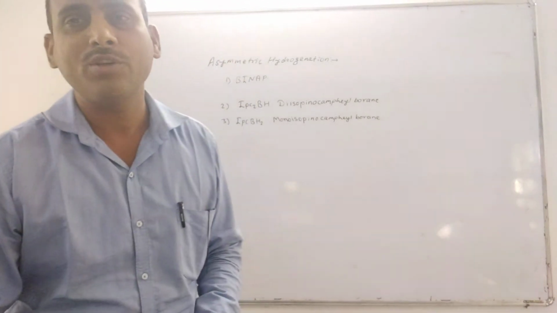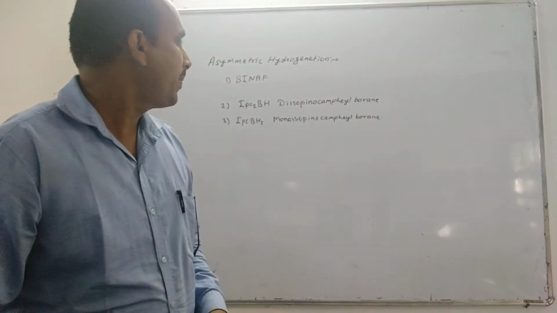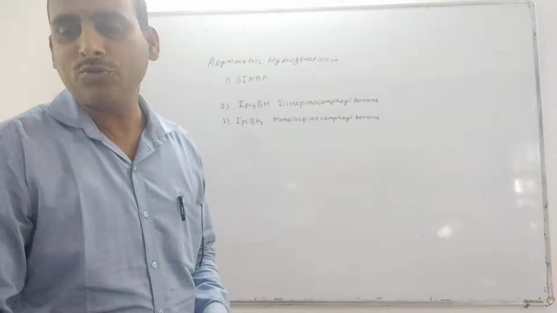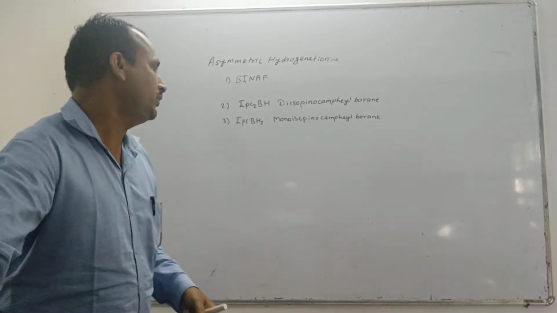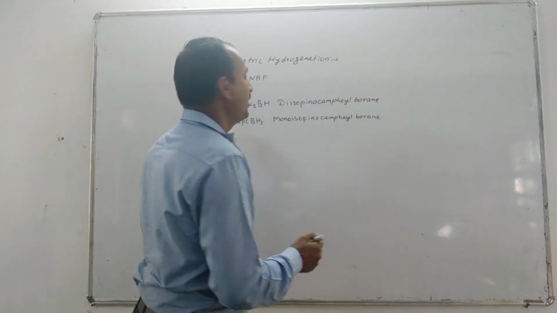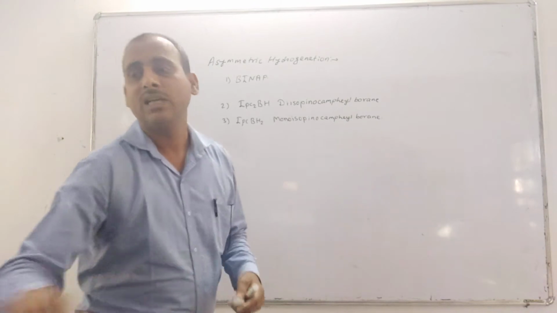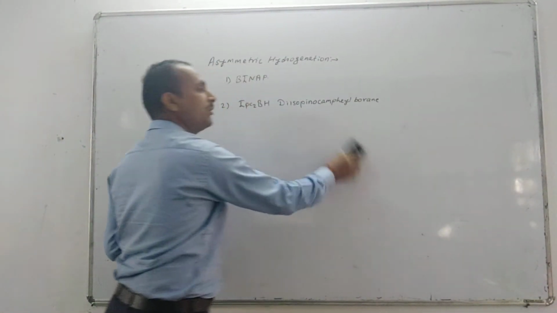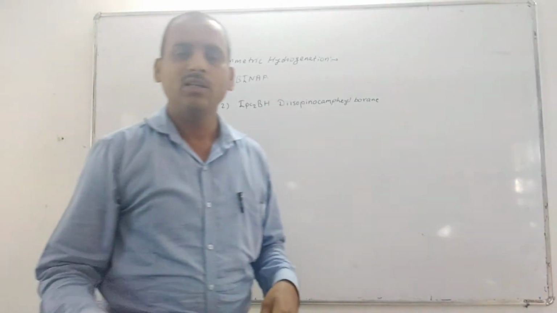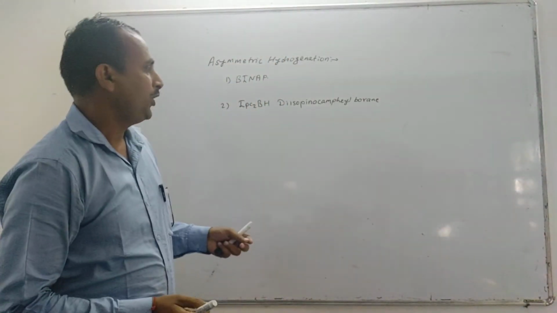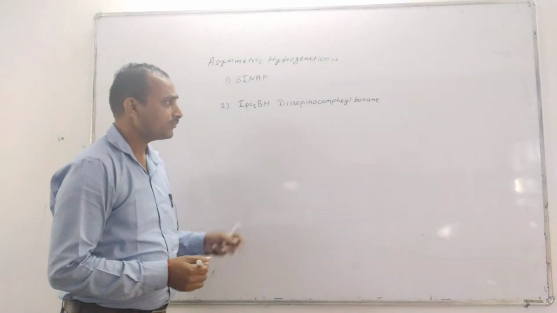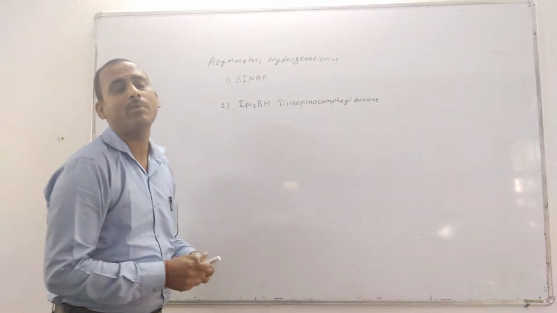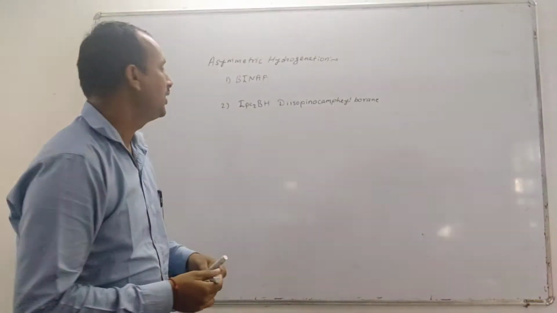Let's see the preparation of these two, IPC2BH and IPCBH2. Diisopinocampheylborane is prepared from alpha-pinene. Plus alpha-pinene gives minus IPC2BH, and minus alpha-pinene gives plus IPC2BH.